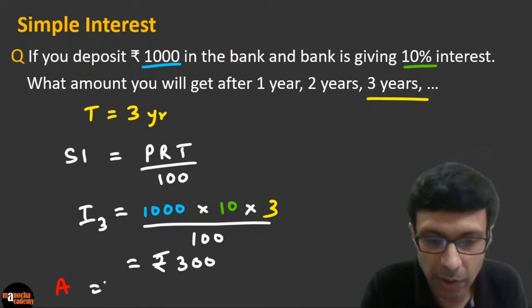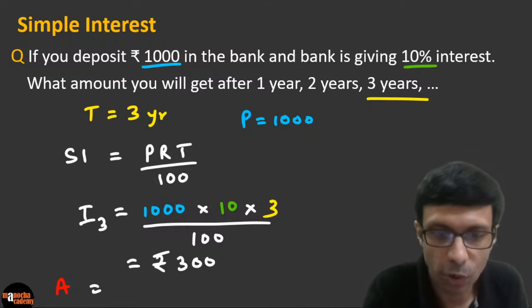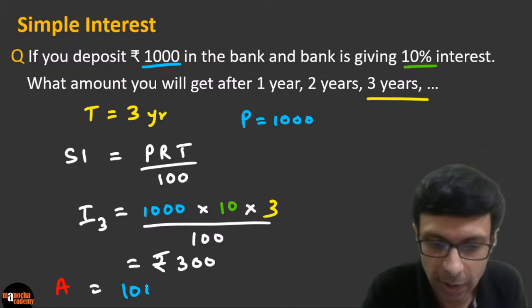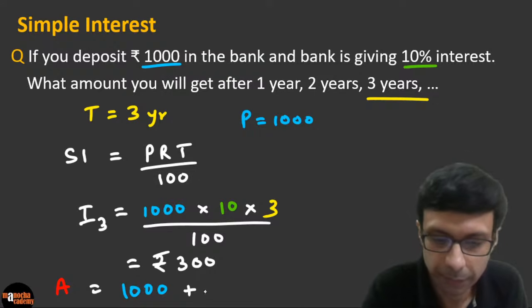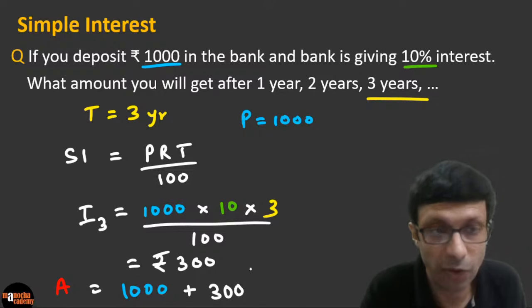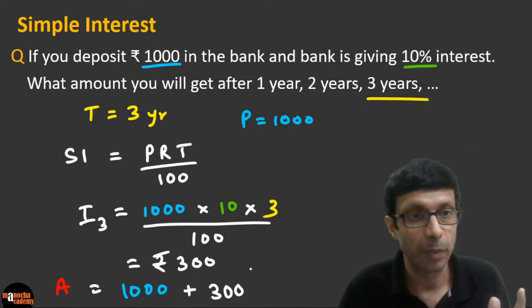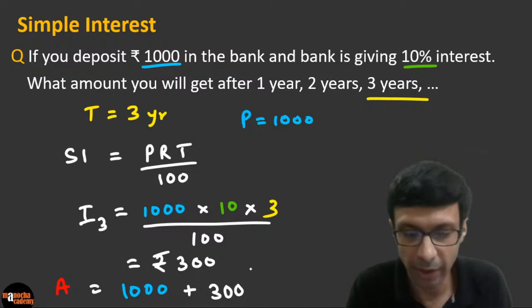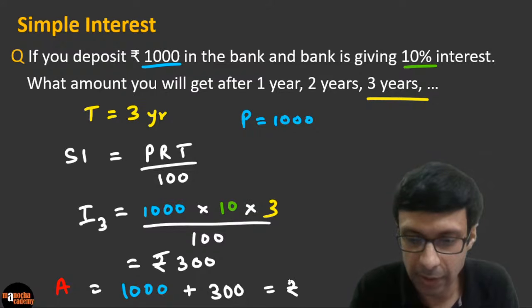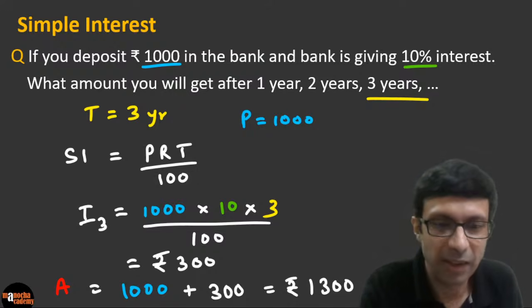A is the principal, right? Principal is 1000. You can see here. So the total amount is going to be the principal, which is 1000, plus the interest that you've calculated, which is 300. So after 3 years, if they ask you the amount, please don't write the interest. You have to add it, right? It's going to be rupees 1300. Awesome, guys, right? Is this clear?